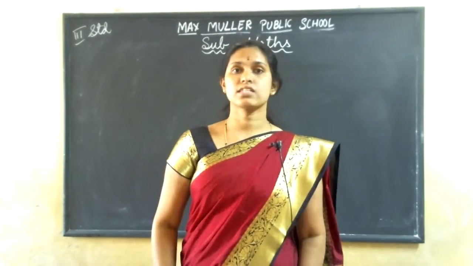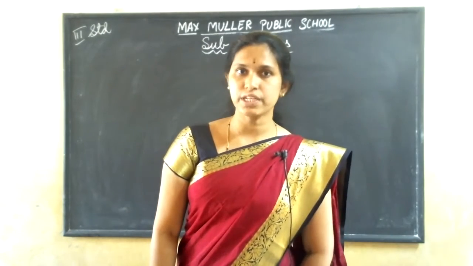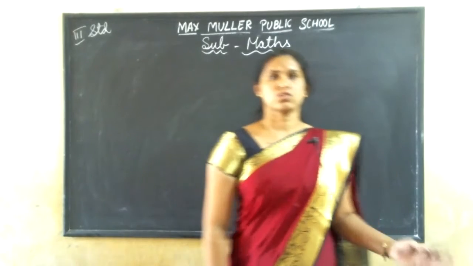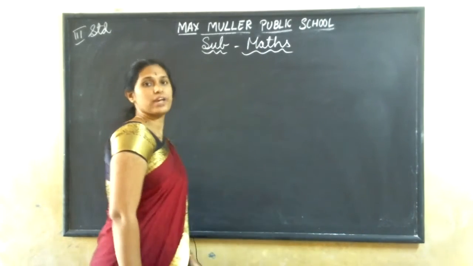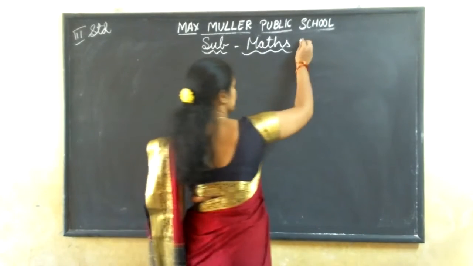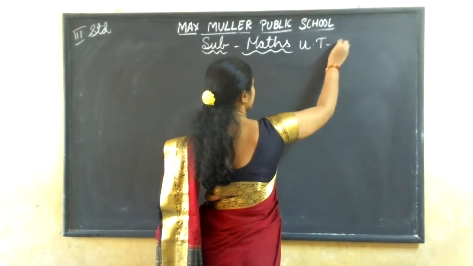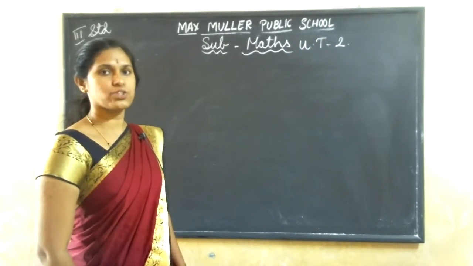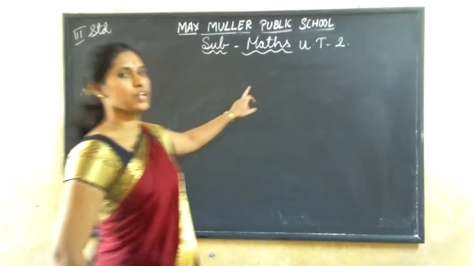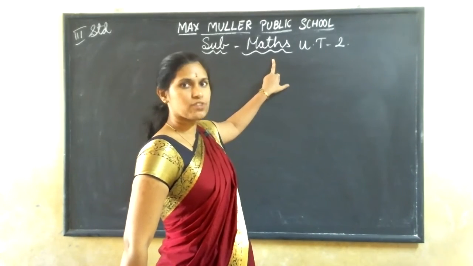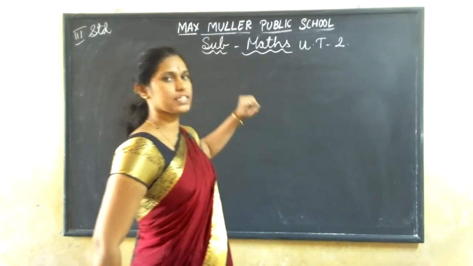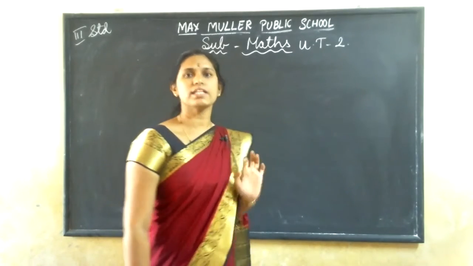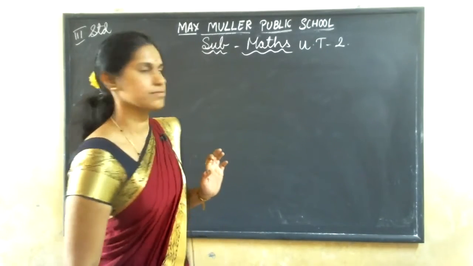So in the last class, I told you that I'll give a small UT. Yes or no? So already we have finished one UT. Next, in that book only, you write down max, today's date, UT 2. In the first UT I have written, no, there only you have to write. In the new page, take out a fresh page, write today's date and day, max UT 2 you write. Understood? Only the answers you have to write.